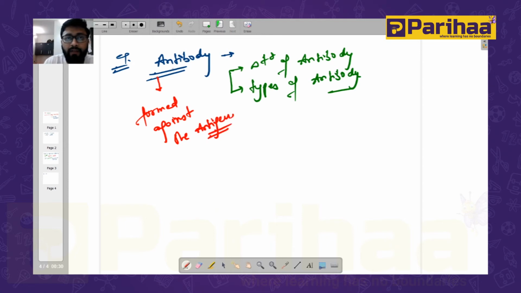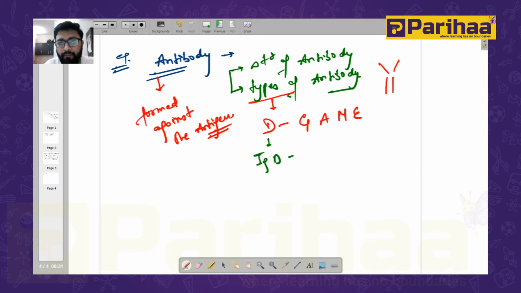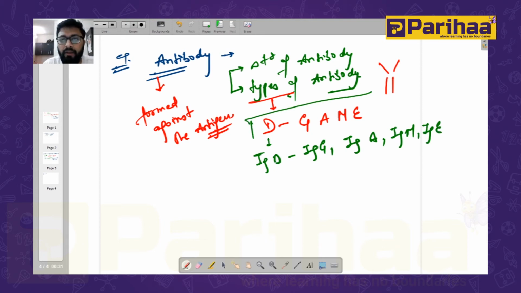Now for the antibody part, you all know that there is a Y-shaped structure which has two light chains and two heavy chains. The types of the antibody: there are 5 types of antibody, and the mnemonic is D GAME. It means the antibody is IgD, IgG, IgA, IgM, and IgE. This is the mnemonic for the types of antibody.